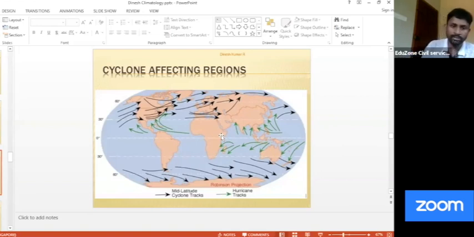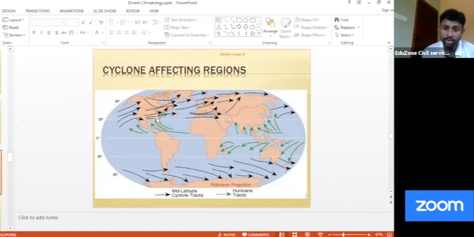Next, you can mention about hurricanes. Hurricanes, as you mentioned, this area, that is your Pacific, Atlantic Ocean, the western side, Caribbean Sea, Gulf of Mexico, that area. So hurricane time period is generally August to December.